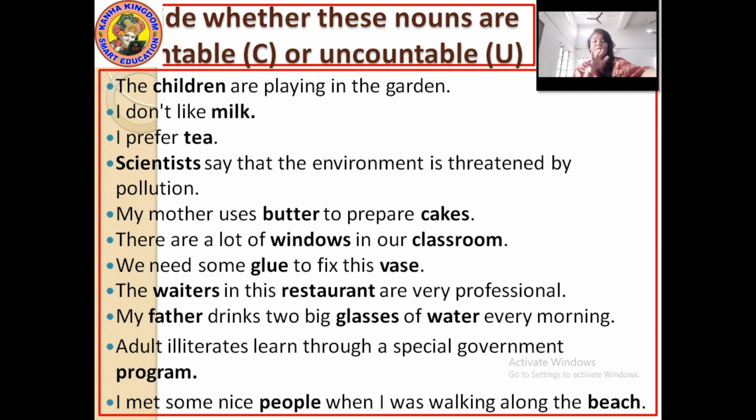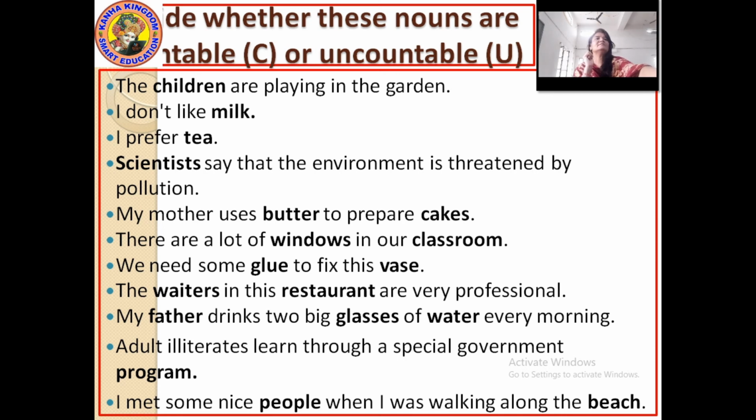Some is a quantifier which is used with uncountable nouns, right? So we need some glue to fix this vase. Glue is uncountable and vase is countable.